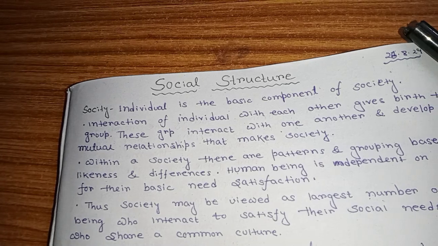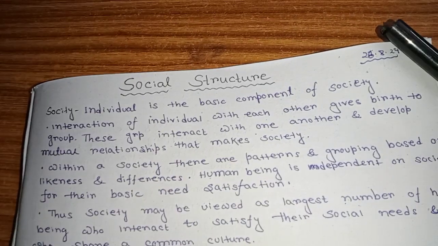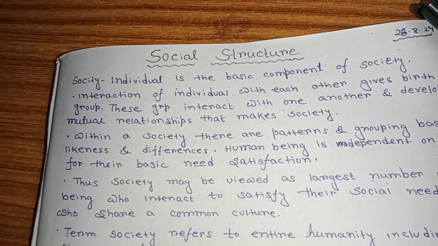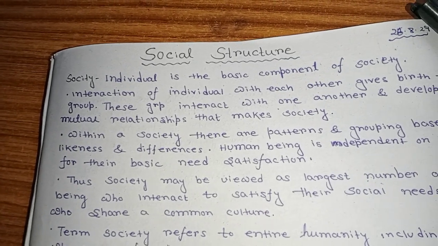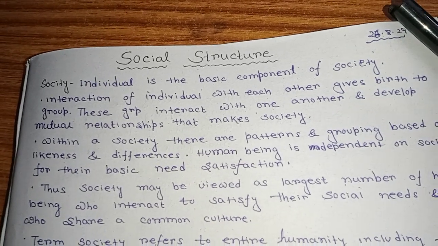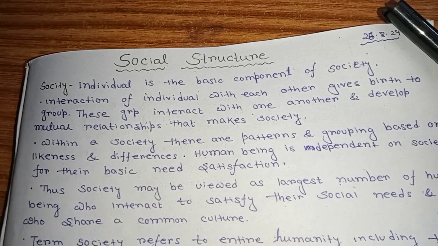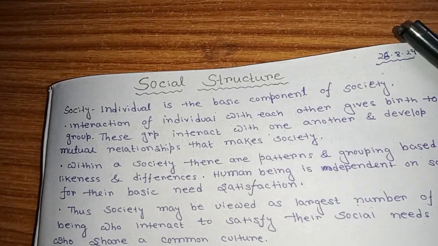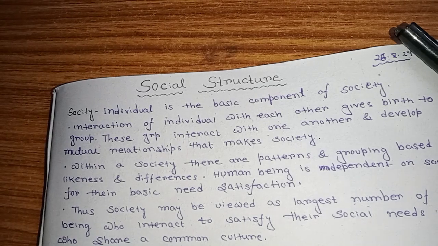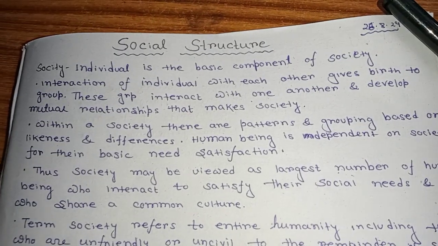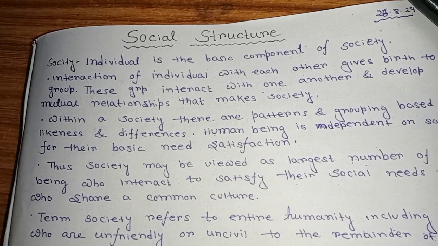When you create a WhatsApp group, each person interacts with the others. Like a WhatsApp group, in our society each person interacts with the others. These groups interact with one another and develop mutual relationships that make society. To make a society, there must be individuals and their interaction with each other. So this is the shortest form of this line.